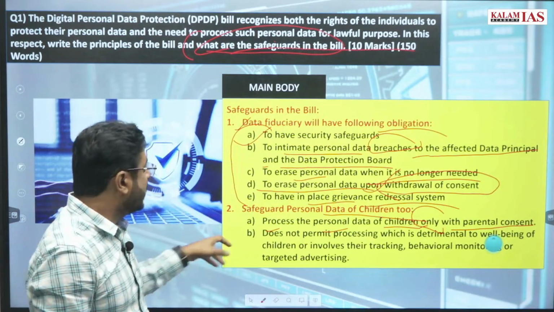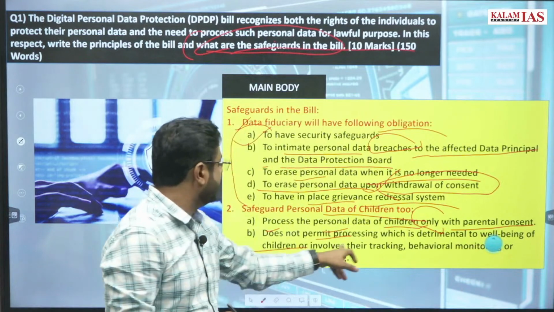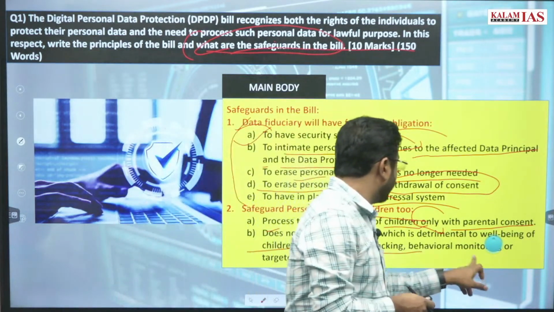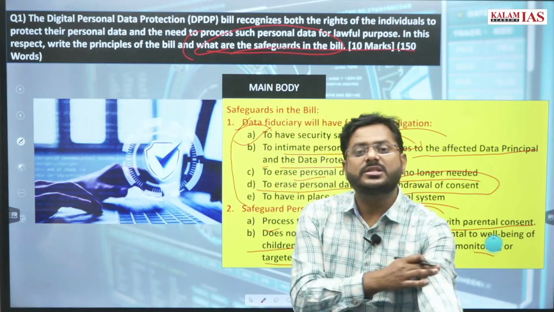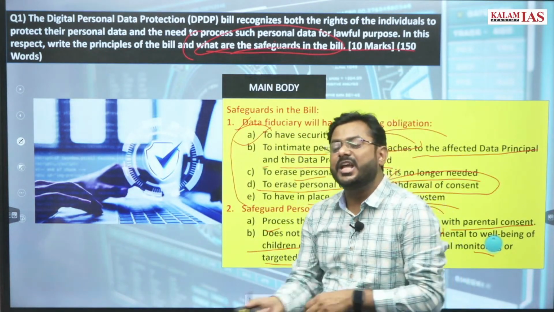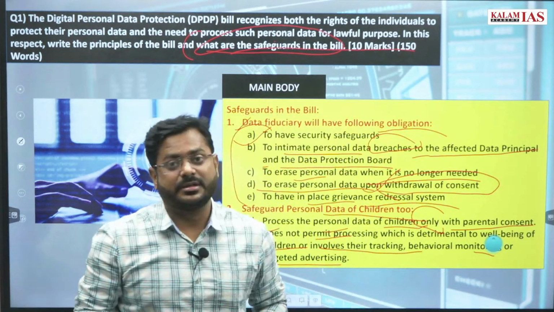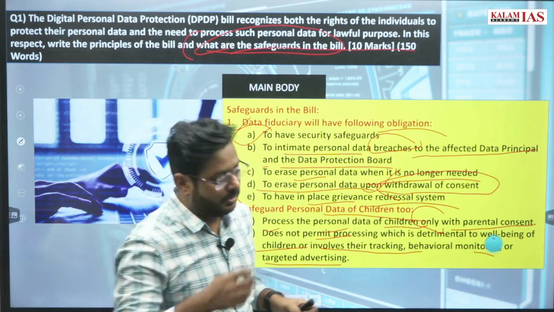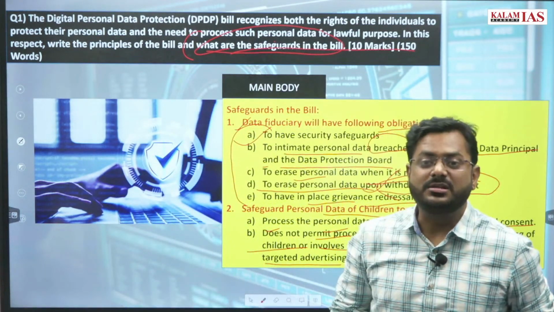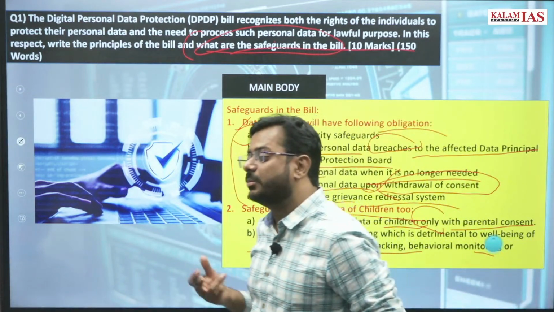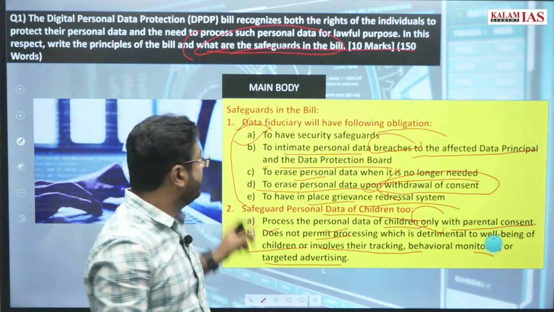And it does not permit the processing which is detrimental to the well-being of the children or involves trafficking, behavior or targeted advertising. It should not happen that the children are being exploited, that children are being trafficked. Under Article 24 of the Constitution, you have anti-trafficking for the children. So the fundamental rights of the children should not be violated, right? So based on this, you can write that.